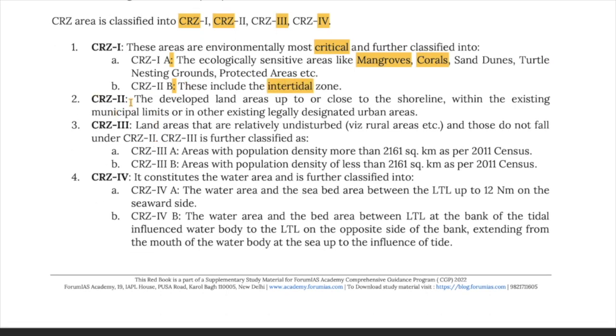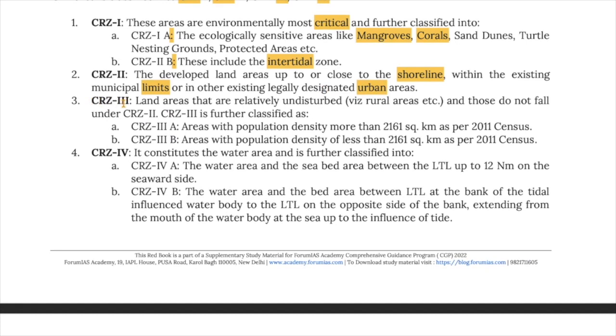Now let's look at CRZ Type 2, the developed land areas up to or close to the shoreline within the existing municipal limits or in other existing legally designated urban areas. Moving on to CRZ 3, land areas that are relatively undisturbed, which is rural areas, and those do not fall under CRZ 2. CRZ 3 is further classified as CRZ 3A and B. A is areas with population density of more than 2,161 per square kilometer as per the census of 2011, whereas B are those population areas with density less than 2,161 per square kilometer.